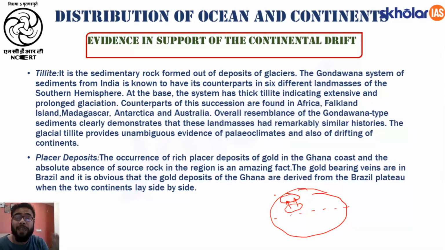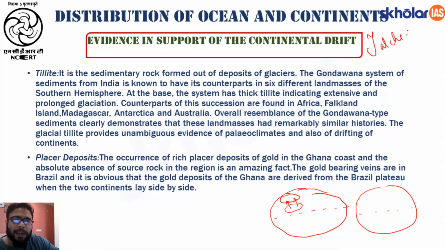So this gives us evidence that Europe has drifted. It was initially present somewhere in the tropical region, but now it has drifted in the temperate region. Similarly, if I have to talk about India, in India there is a very known place which is called Talcher. Now Talcher is a small place in Odisha, and when geologists study the rocks which are found in Talcher, they had glacial striations.